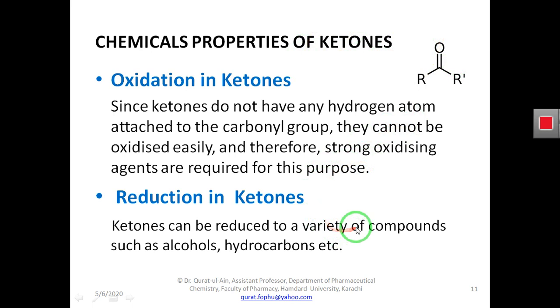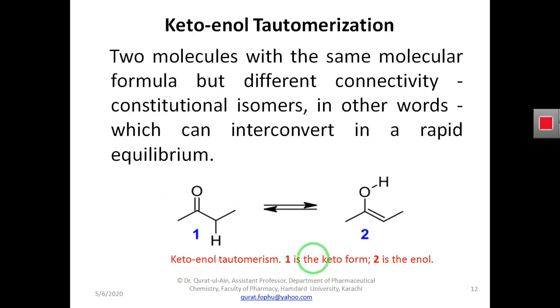And ketone can be reduced by a variety of compounds such as alcohol, hydrocarbon. Now we will discuss what keto-enol tautomerization is and how it is exhibited in ketones. Ketone molecules have a very important phenomenon, that is keto to enol tautomerization.